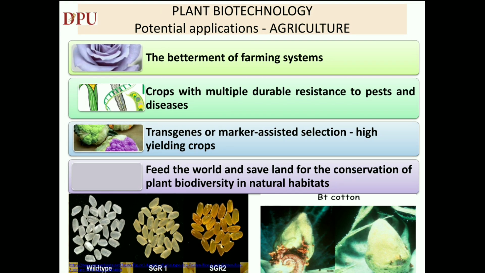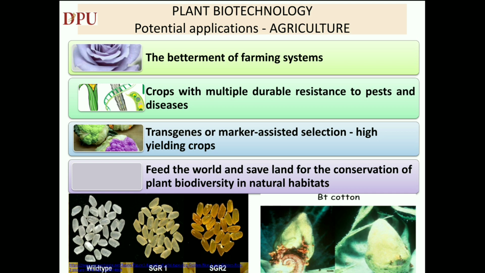Biotechnology is a tool in agriculture development with great potential. Plant biotechnology has in the last 20 years made a significant impact on world agriculture. The potential applications of biotechnology in the betterment of farming systems can contribute to the next millennium.